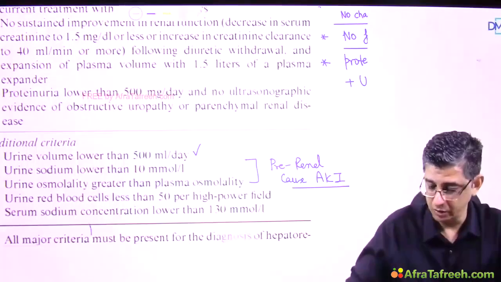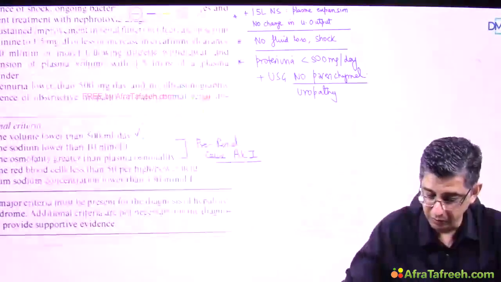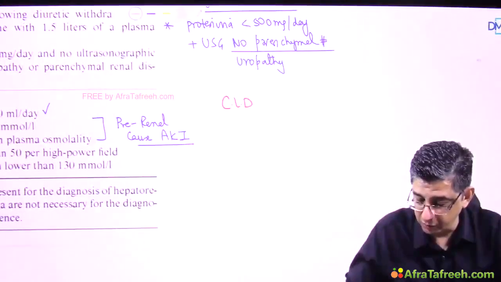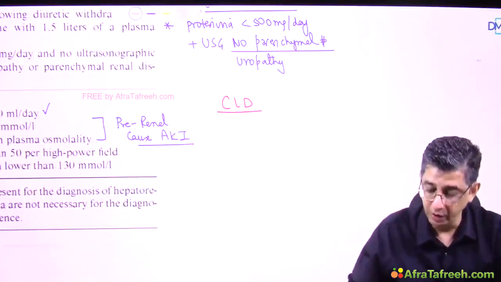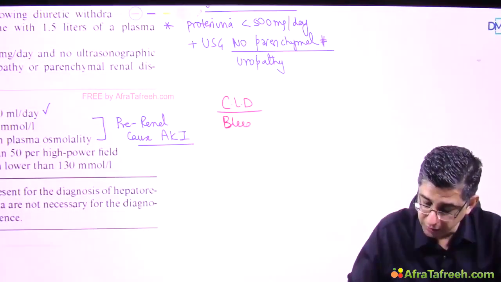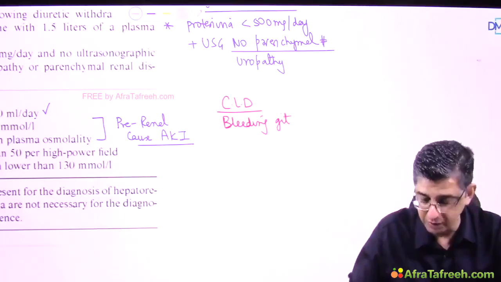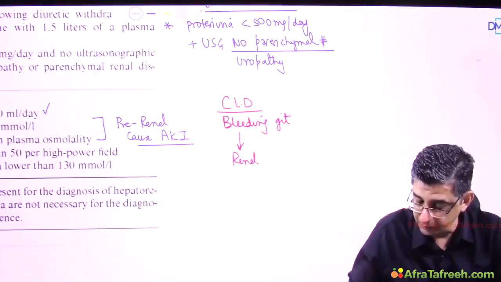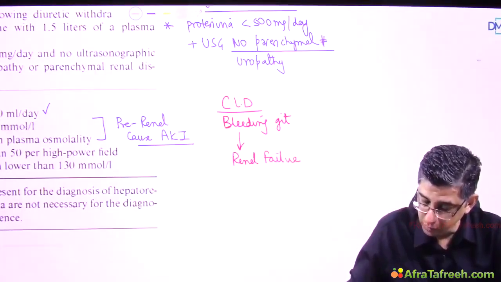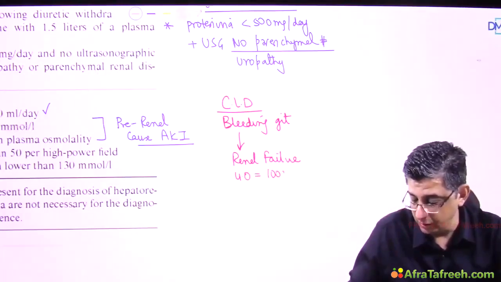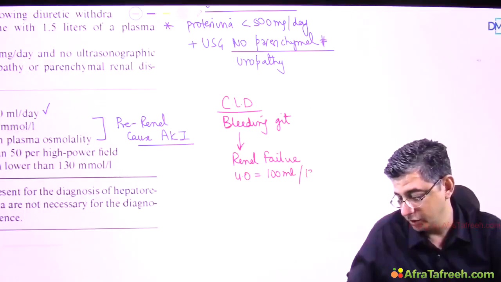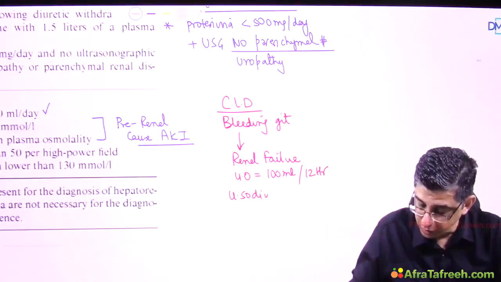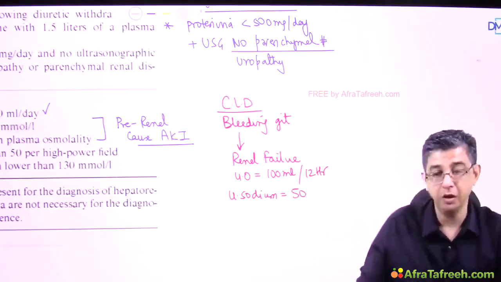Let me give you the diagnostic importance of this. All patients of liver disease have a deficit of production of clotting factors, because all clotting factors are produced in the liver. Say a chronic liver disease patient had a massive GI bleeding, and after the massive GI bleeding, he went into renal failure. The urine output has dropped to, let me say, only 100 ml in the previous 12 hours. When I check, the urinary sodium of the patient is, suppose, 50, that is high, elevated.